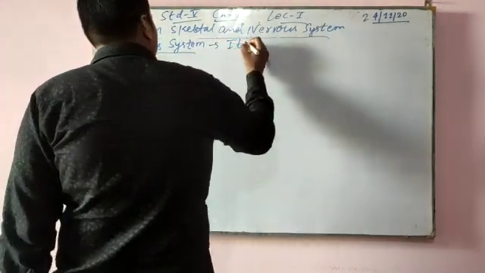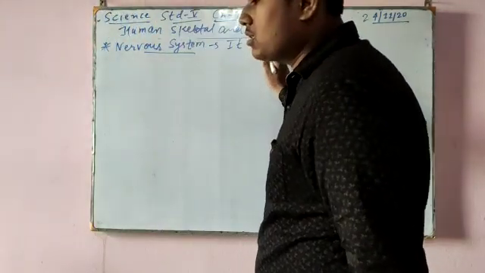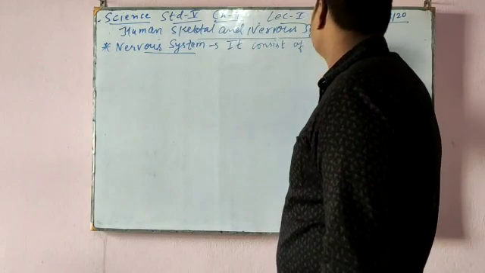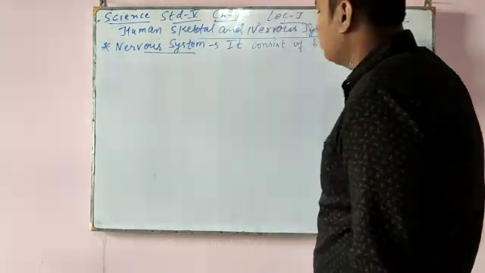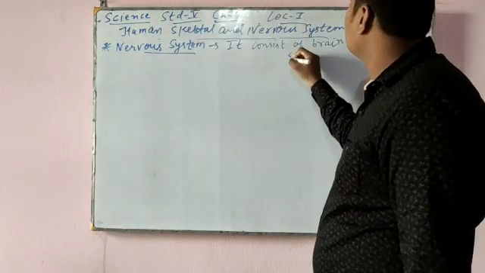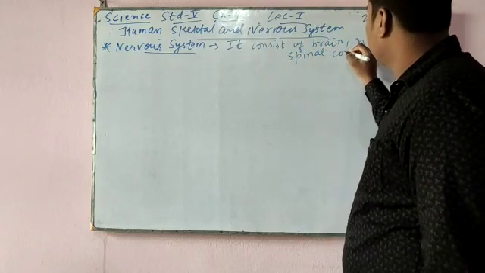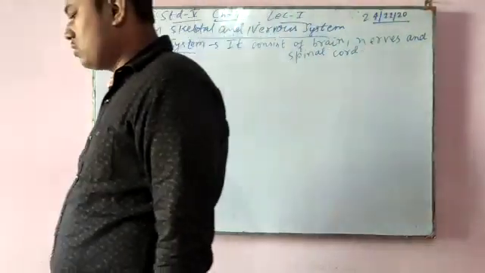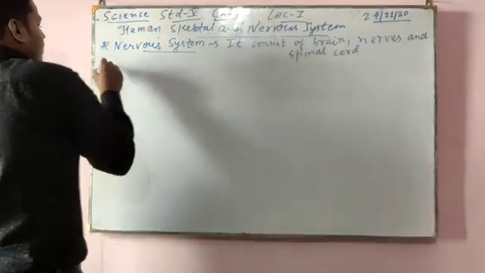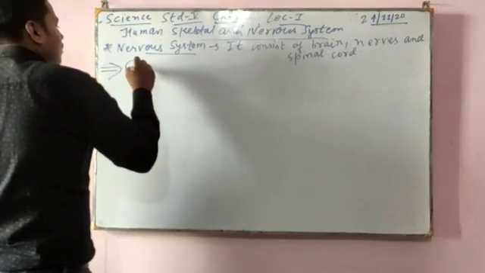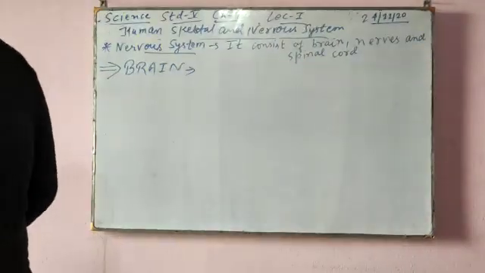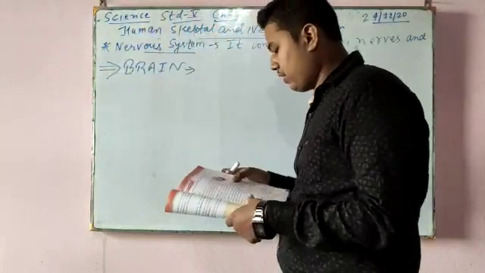So the nervous system consists of brain, nerve, and what? Spinal cord. One by one we will see. First we will see what? Brain. First topic is brain. Before starting brain, let me draw the picture of brain if I can draw.